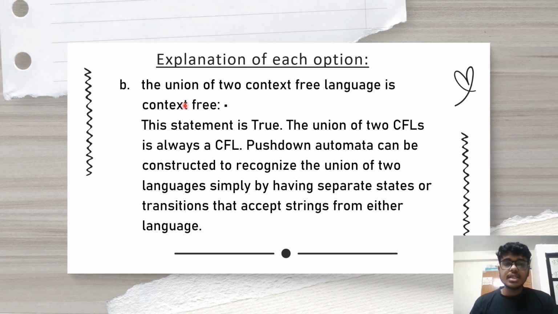Option number B, which is the union of two context-free languages is context-free. This statement is actually true. Why? Because the union of two CFLs, or context-free languages, is always a context-free language. A pushdown automata can be constructed to recognize the union of two languages simply by having separate states or transitions that accept strings from either language. So that's why our option B is true.